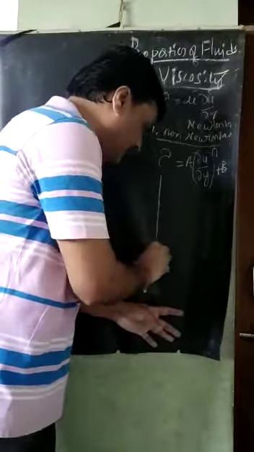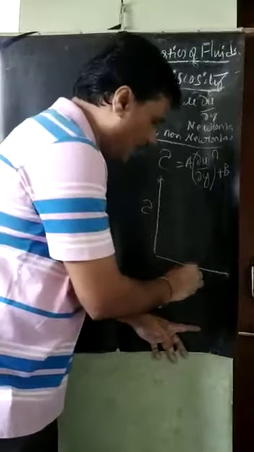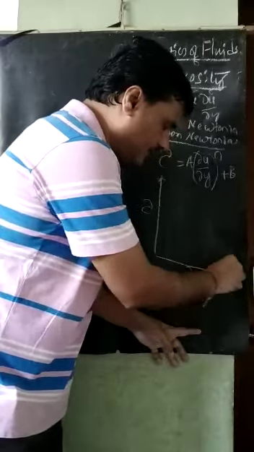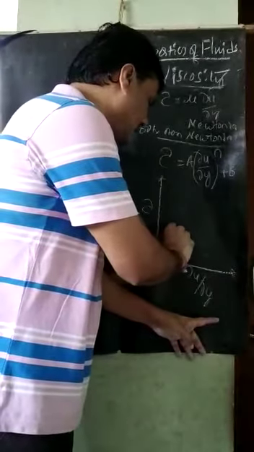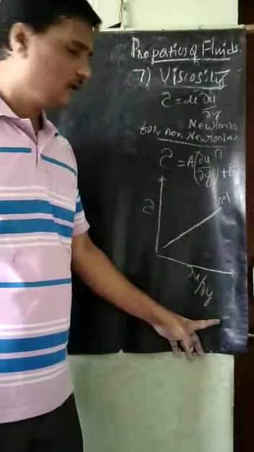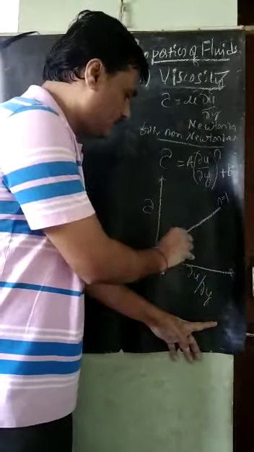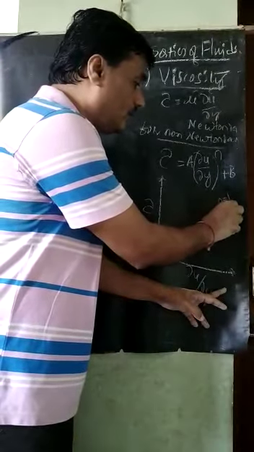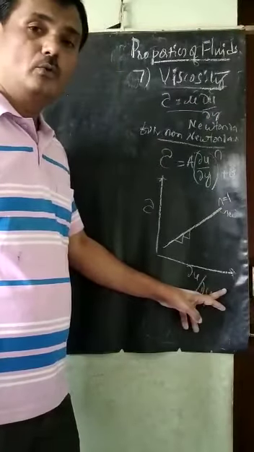If I draw a graph here, shear stress is on the y-axis, and the velocity gradient or shear strain, that is dou u by dou y, on the x-axis. Then if I draw a linear line like this, where n is equal to 1, the slope of this line is the same. Then this is called the Newtonian fluid. For this, tau is equal to mu into dou u by dou y.